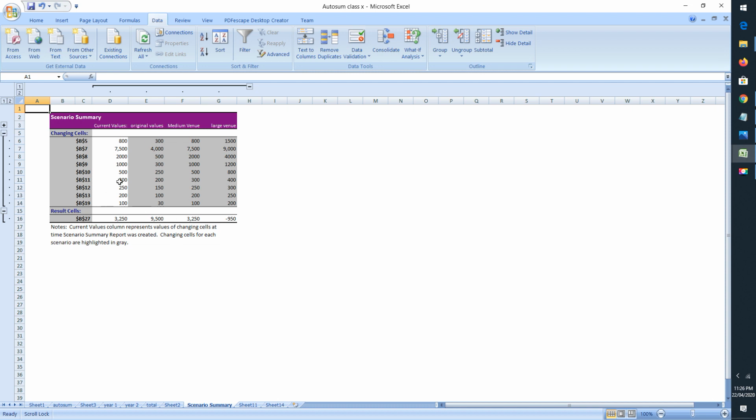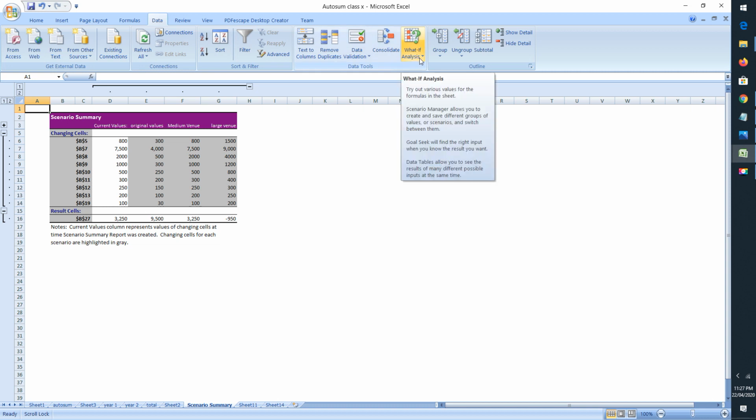So this is how we can create a what if analysis to see our future predictions based on the changes made in some of the cells. So whatever changes we made, what will be the effect of the changes we made in some of the parameters or in some of the cells to see our future predictions. So this is all in this what if analysis scenario manager.